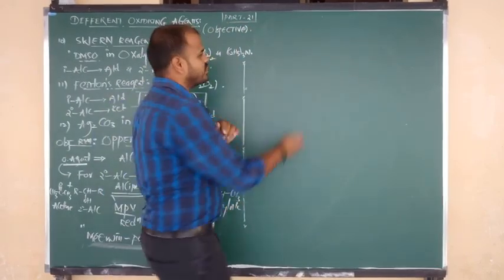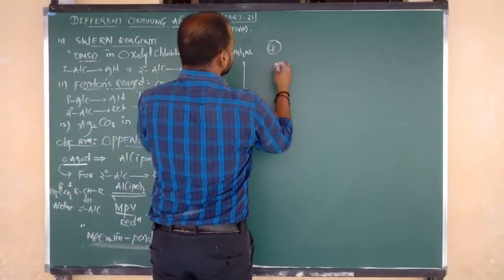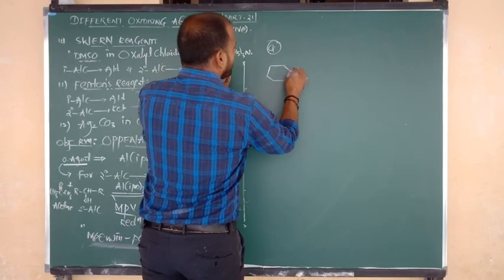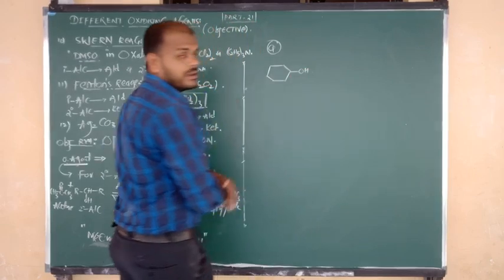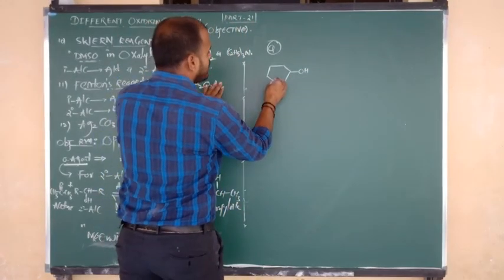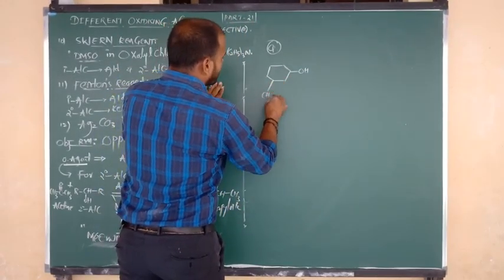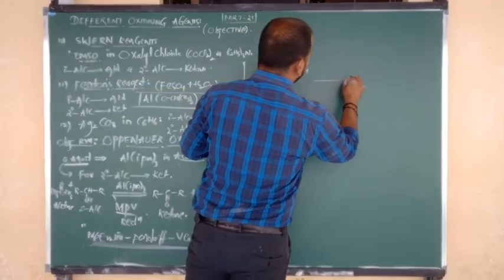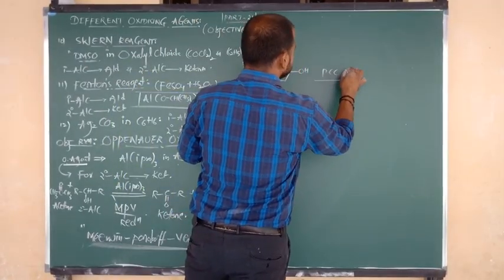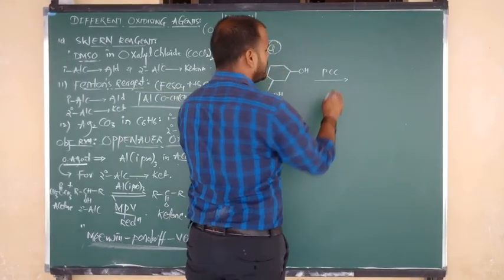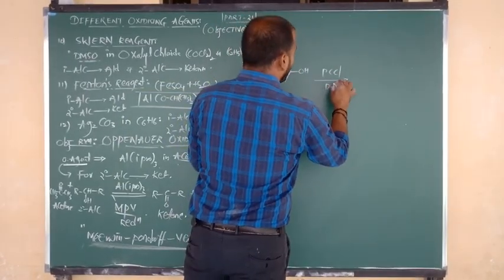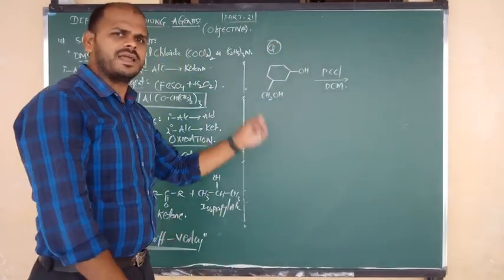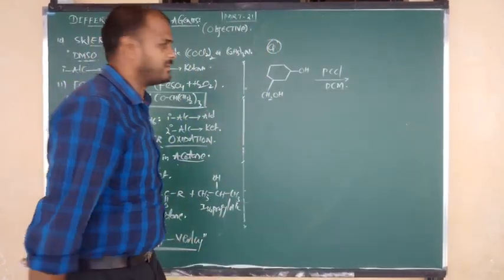Now, just one question. Here I have written a cyclohexane ring connected to OH. Suppose at the third carbon it is connected to CH2OH. Here the reagent is PCC or PDC as you wish, in presence of the solvent DCM, dichloromethane. If DCM isn't supported, directly PCC or PDC is also fine.